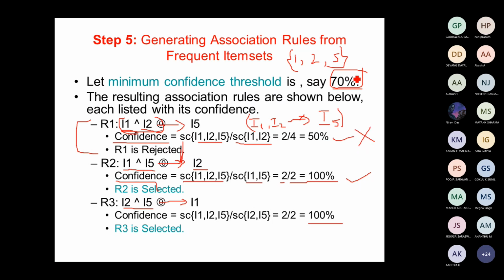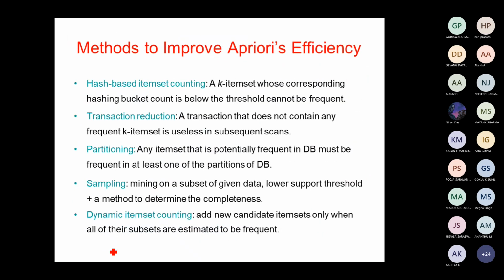So we are rejecting it. If our confidence percent is just 40%, what will happen? Surely this will get selected because this is greater than 40%. Okay, so this is another rule. This is another rule. In this way you have to generate the association rules for the frequent item sets.